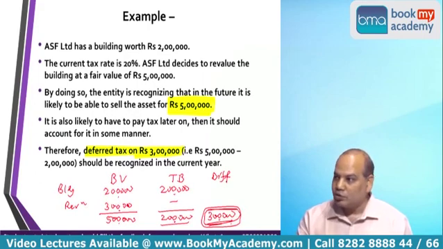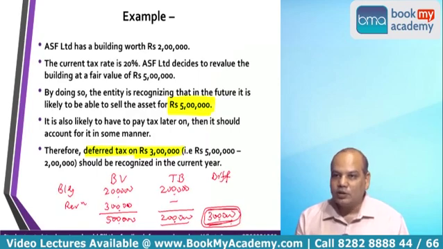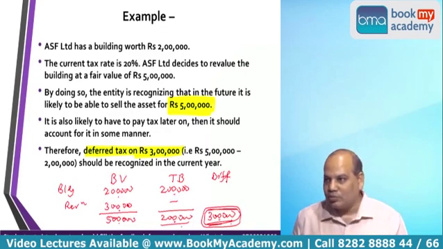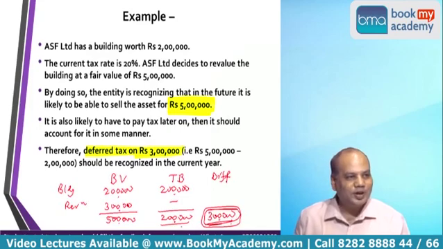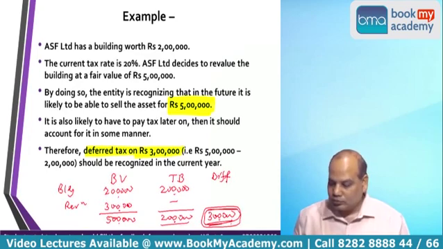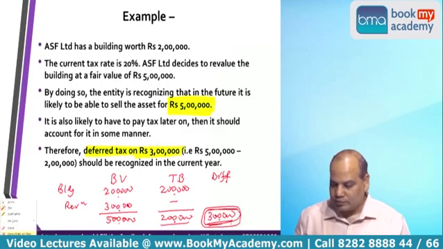So the standard says you have to create a deferred tax liability because you are increasing the book value of the building. Whenever the building is sold, you'll have to pay more tax. So why don't you create a provision for deferred tax now? Therefore deferred tax should be recognized in the current year.